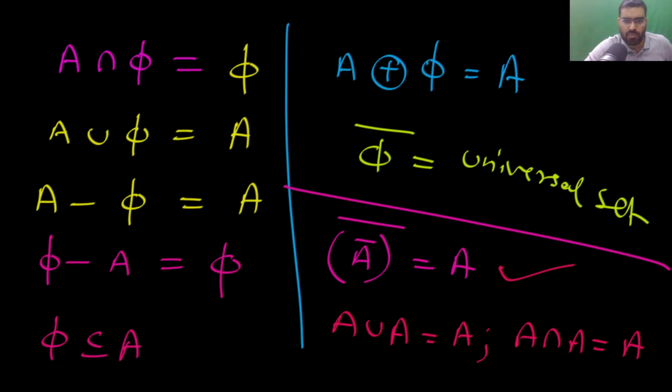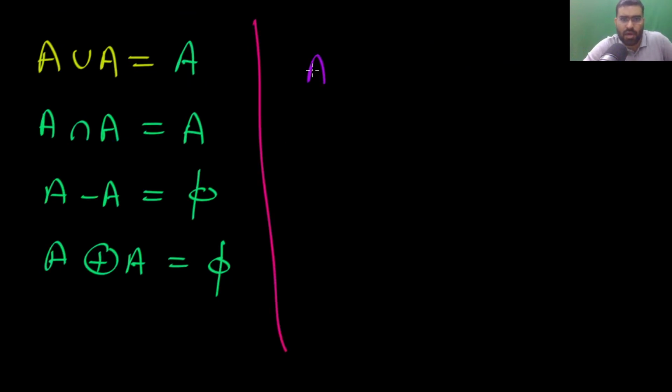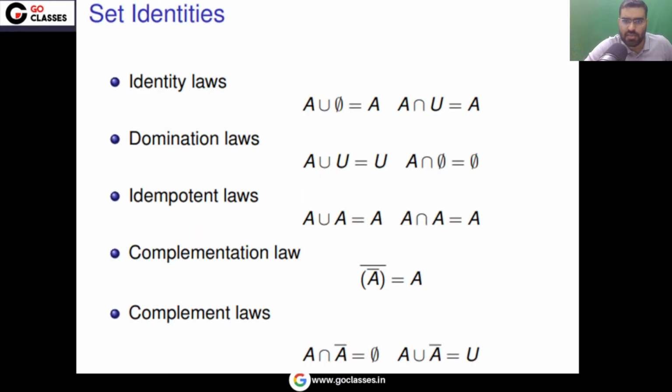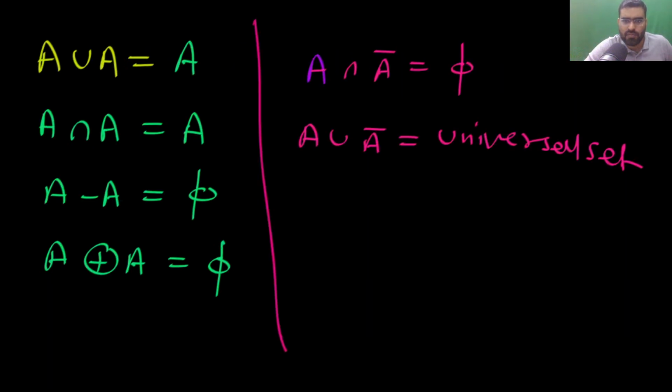Okay, let's move on. So you can easily see that A intersection A complement will be phi. If you take A union A complement, that will be the universal set, because you will get all the elements. So all these properties we have already seen. All the properties that we needed to see, we have checked them. Now let's move on. If you have any doubt, you can ask.